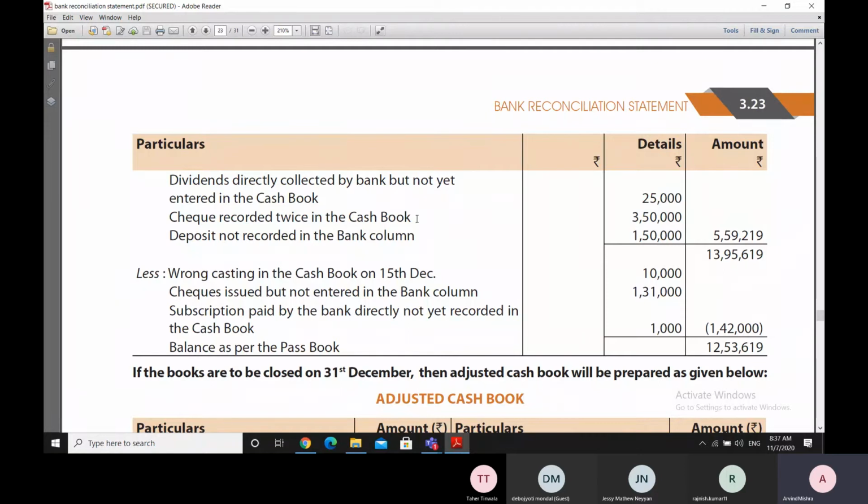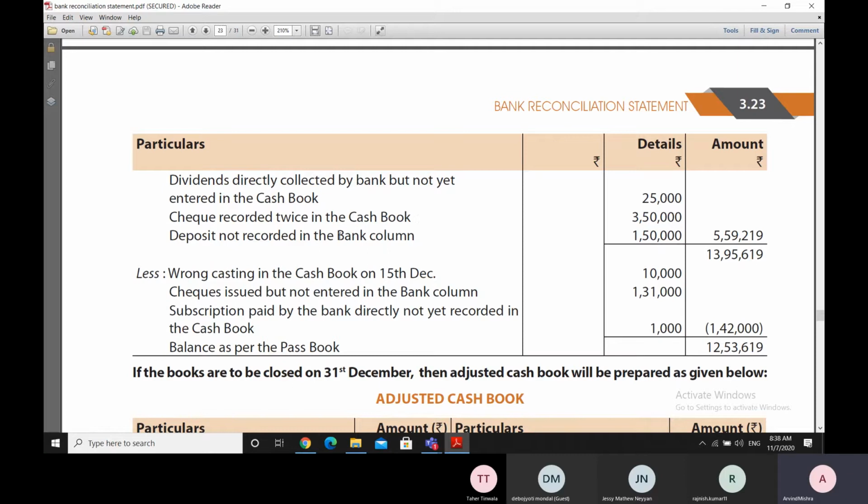It was supposed to be recorded only one time in the cash book, but it was recorded two times. Obviously, it is recorded only one time in the bank statement. So it is a check issued, and because of this, the cash book balance has become lesser by 3,50,000 than the bank statement balance. And so, while moving from the cash book balance towards the bank statement balance, we'll have to add this figure.